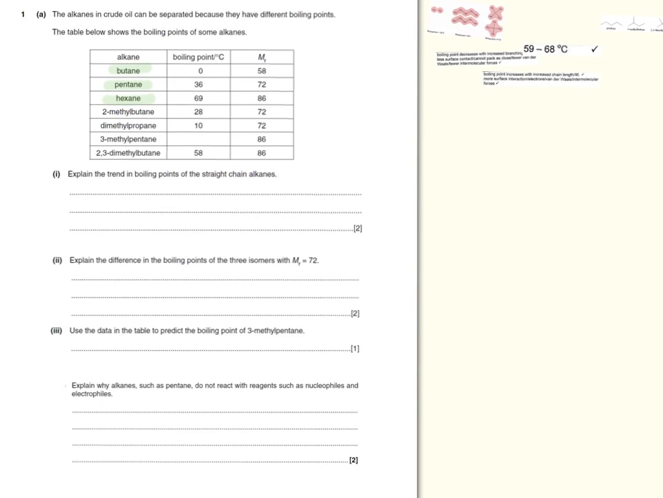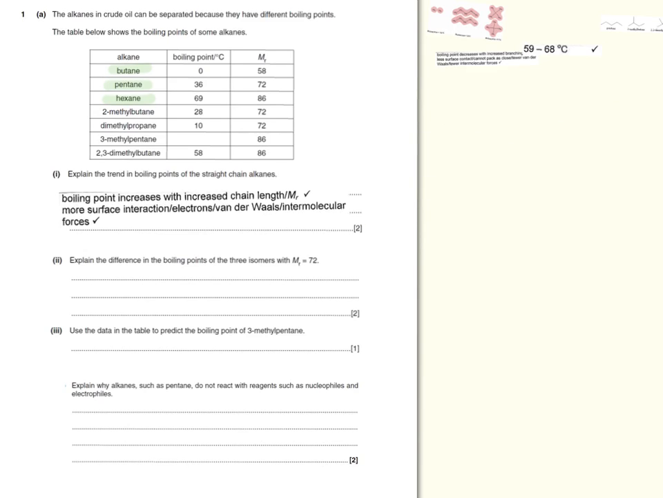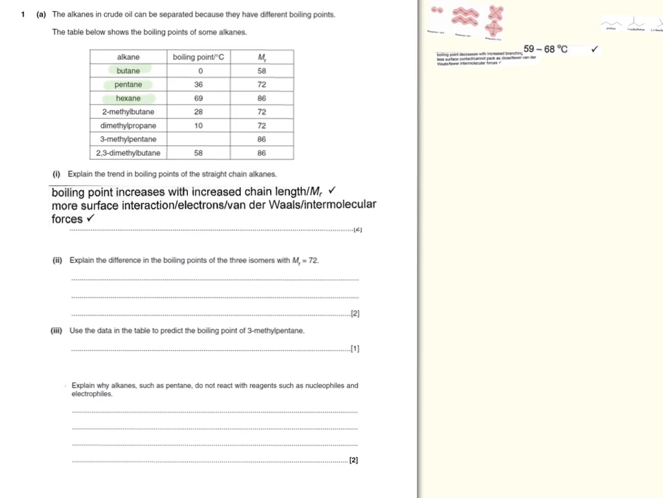So the answer to this particular question is that the boiling point will increase with increased molecular weight or longer chain length. And the reason for that, as stated earlier, is because you have a greater number of intermolecular forces or van der Waals forces. In the next question, we are asked to look into isomers with a molecular weight of 72,